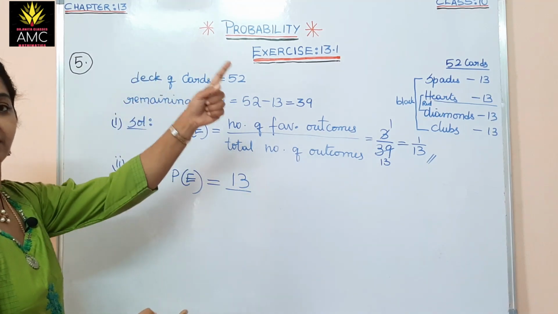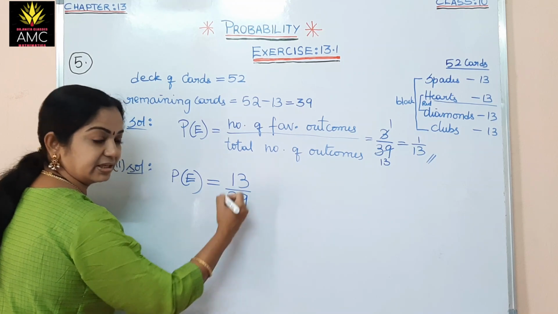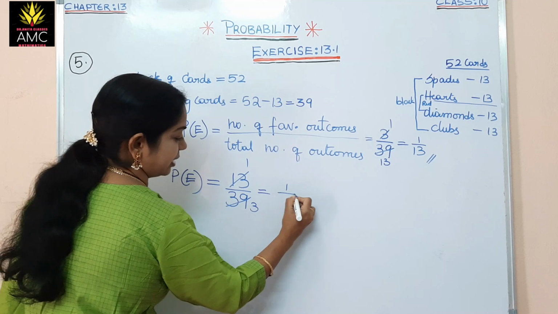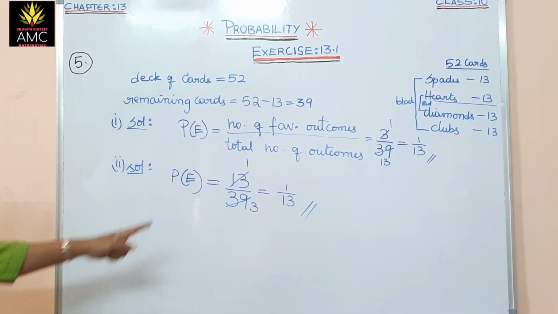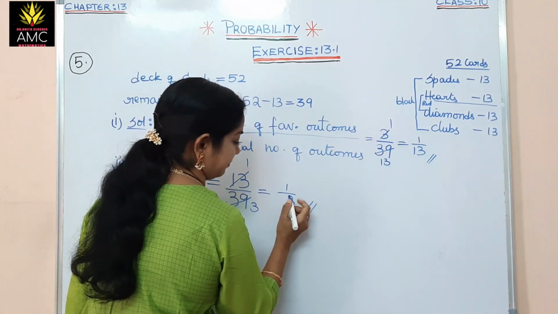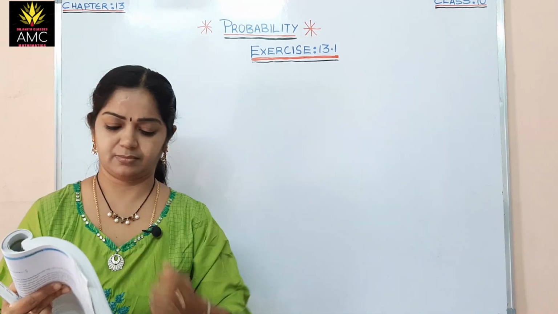From the remaining, the total outcomes are again 39. So this comes 13 once, 13 thrice, that is 1 upon 13 is the answer. No, 1 upon 3, sorry, here. So I was seeing whether this and this, how can they be same, because this is 1 upon 13, this is 1 upon 3. Right.